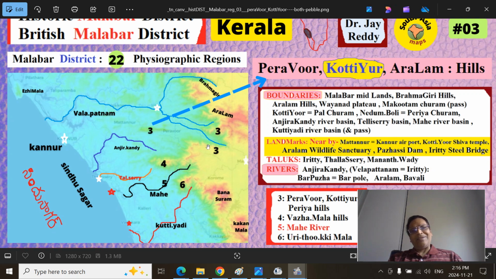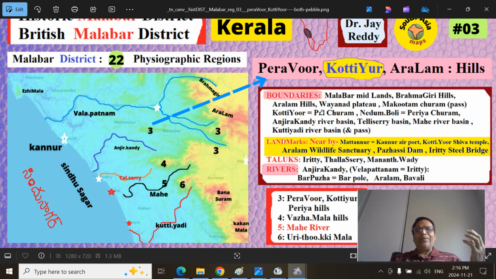These are the Aralams, also sometimes called Aralams, and the Kottiyoor Hills. This is the Kottiyoor temple base. All these three I have put in one particular form. So what are the boundaries of this region?